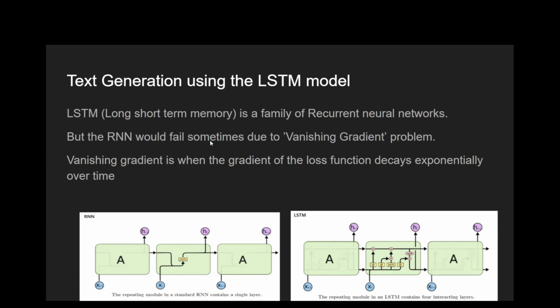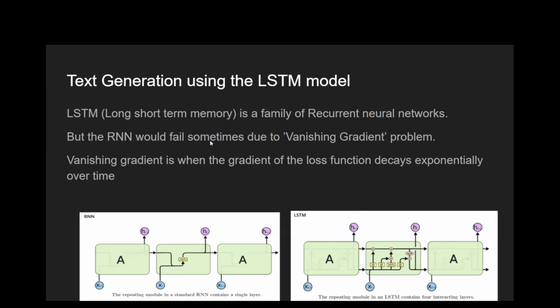and this LSTM model has been used for many tasks, like prediction, music generation, and text generation also. But why use LSTM instead of RNN? It is due to the problem called vanishing gradients. Recurrent neural networks generally have this problem. Vanishing gradient is when the gradient of the loss function decays exponentially over time, and because of this, the model forgets the time series information for the long term. For example, it forgets the very past information when predicting the new one.